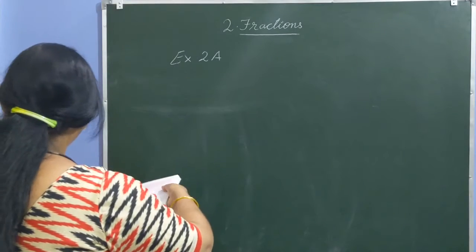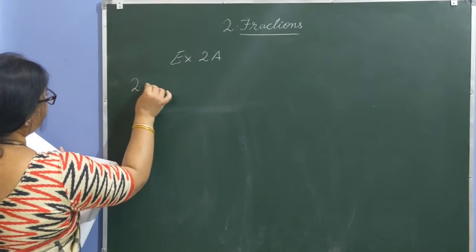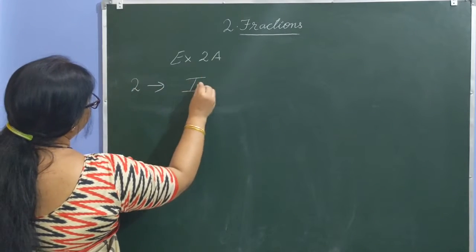Children, question 2 is express the improper fraction as mixed number. So now you are going to change into improper fraction.